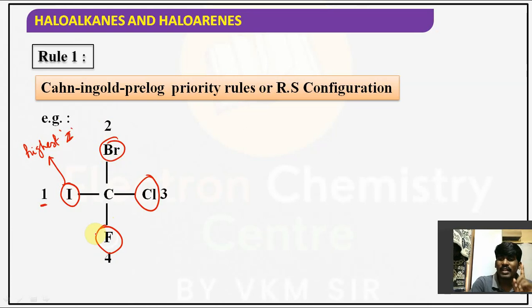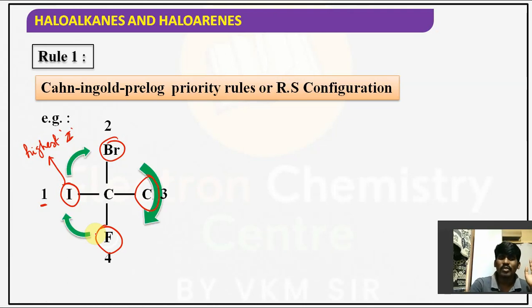First of all, we need to assign the priorities. How do you assign the priorities? Priorities can be assigned based on the atomic number. The atom which has the highest atomic number will get the lowest priority, that is first priority. The same rule I am repeating for better understanding, right?